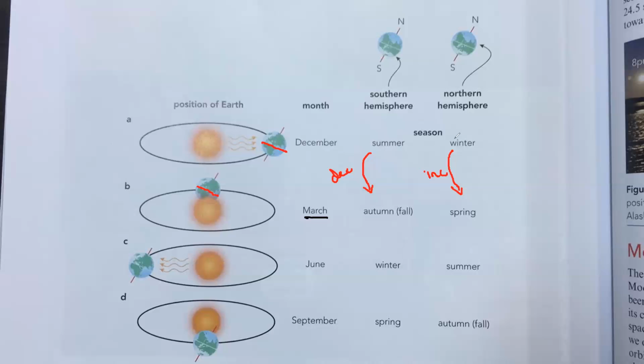But the opposite will happen in the northern hemisphere, because it was receiving less energy. This is the minimum energy they were receiving, and in summer they receive the maximum energy. Because it was winter in December, after 3 months the amount of energy they receive starts to increase. So the plants undergo a greater rate of photosynthesis, new plants start to grow, and flowers start to grow. And what season will we have? We will have spring.